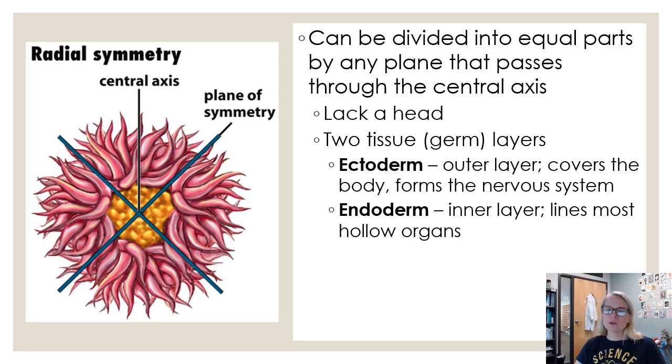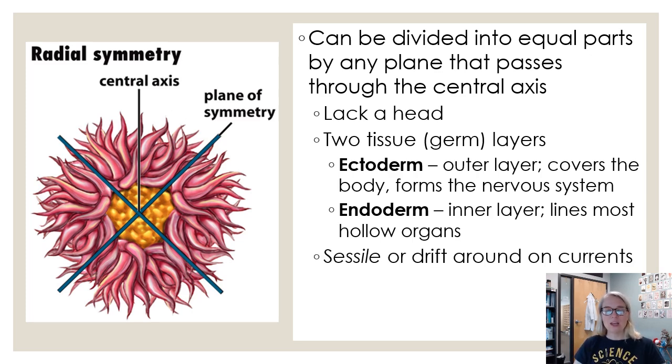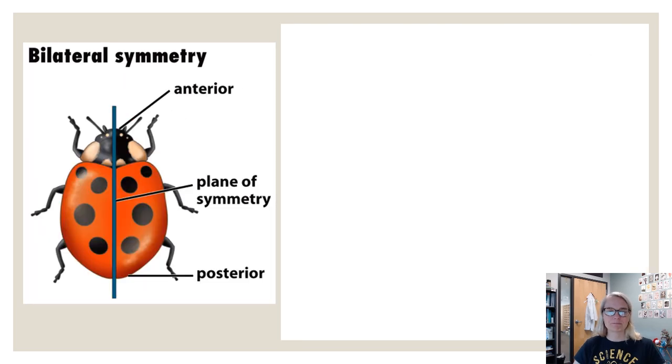So this is going to be most of the lining of your hollow organs, whatever the hollow spaces inside this organism happen to be. Usually they're sessile. Sessile means stuck in one place. They don't move around. Think of an anemone. Or they might drift around on currents. Think of a jellyfish. Cnidarians and ctenophores are examples. Cnidarian is like a jellyfish. A ctenophore is what's called a comb jelly. We'll see some examples of those a little bit later.